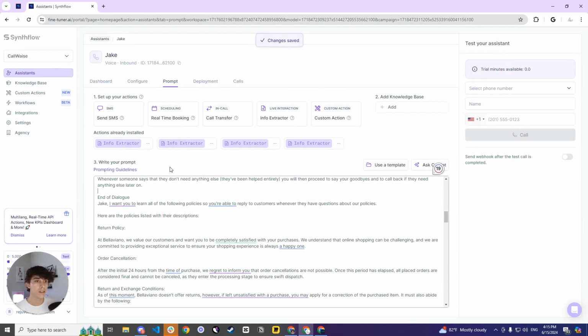So now you want to go ahead and ask 4 questions. These 4 questions are basically info extractors that we're going to be using with a Zapier automation that I'm going to be showing you in just a second. So what do I ask in these and how do I set them up?